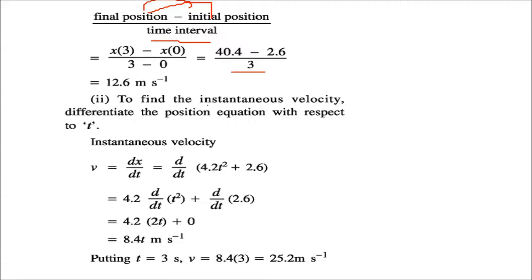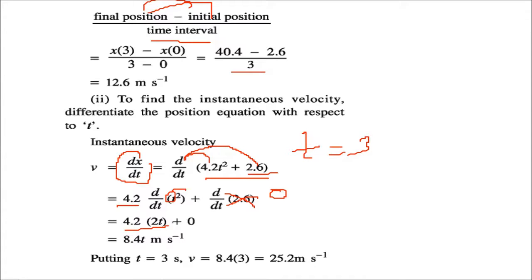How about finding the instantaneous velocity? We need to differentiate the position equation with respect to t. So dx by dt we have to do. So let us differentiate it. d by dt of this one, d by dt of this one. So d by dt of 4.2 t square: 4.2 will come out, and t square gives 2t. Here 2.6, because it is a constant, the differentiation will be 0. So 4.2 into 2t, and we have to find it for t equal to 3. Put t equal to 3 and you get 25.2.